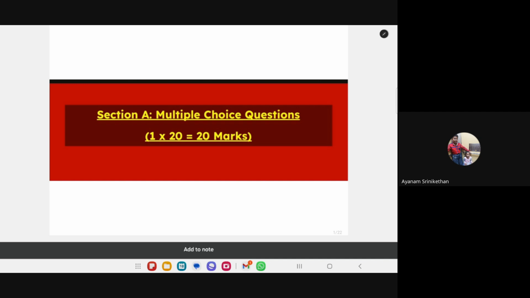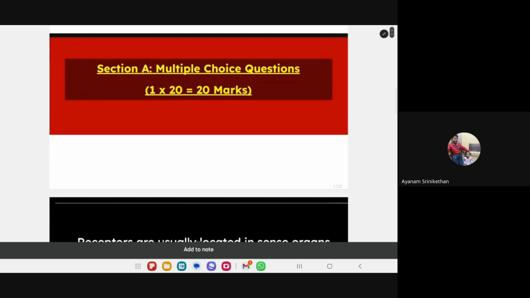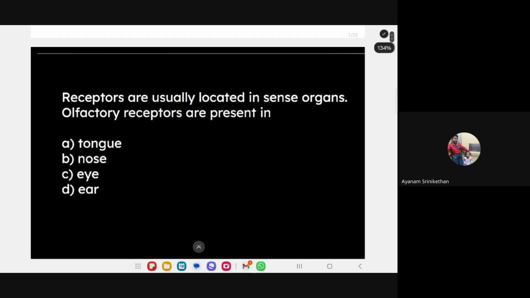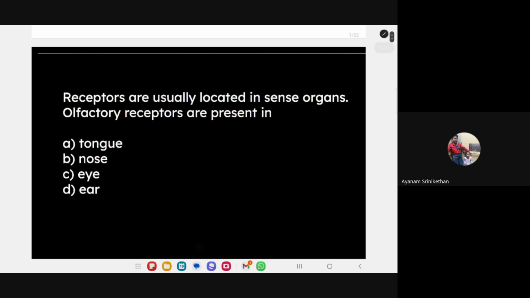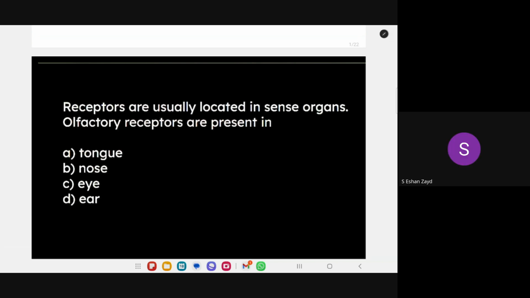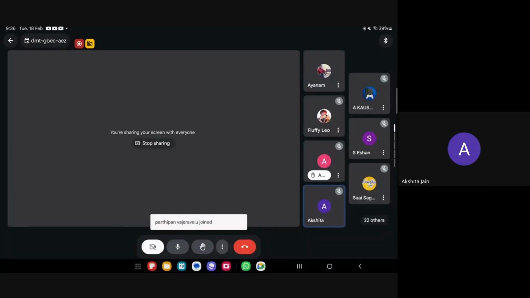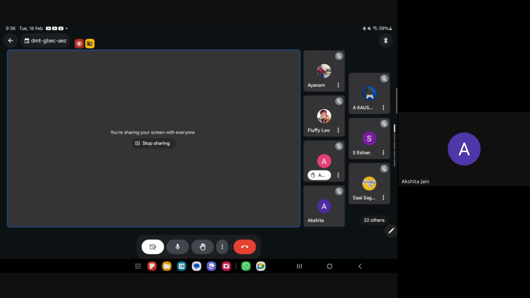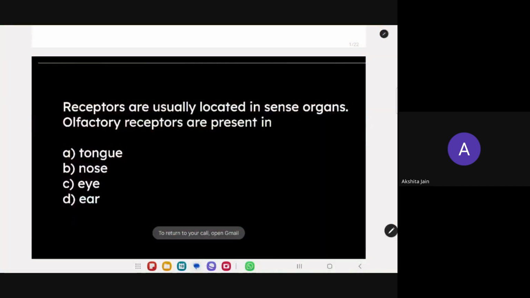Multiple choice questions, right? Each question carries 1 mark. So look. Receptors. Let me ask the children who have not answered at least once. Who has raised hand here? Anshika, the question. Yes, ma'am. Read the question and tell the answer.